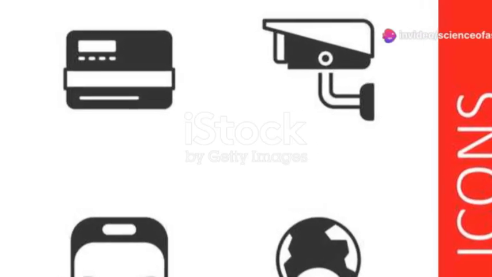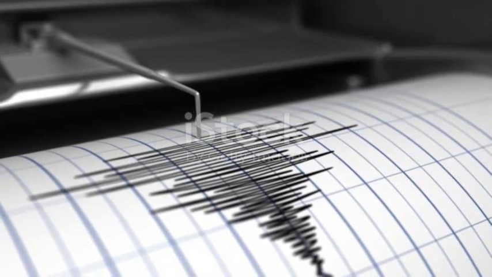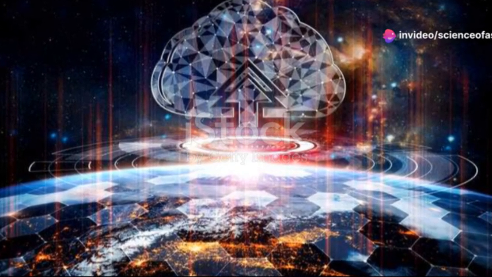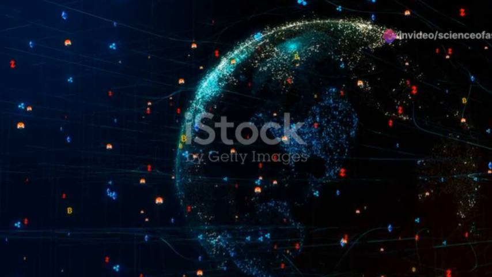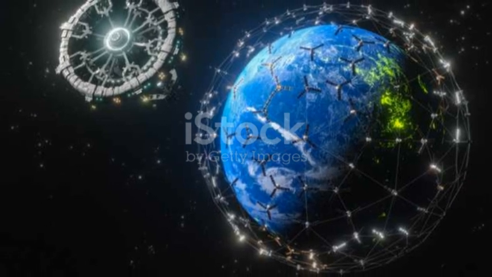It also affects Earth's crust, though these changes are much subtler. The gravitational forces can cause slight shifts in the Earth's crust, contributing to geological activity over long periods. Understanding gravity's pull on Earth helps us appreciate the delicate balance that sustains life on our planet. It is a reminder of our connection to the cosmos and the forces that shape our world.